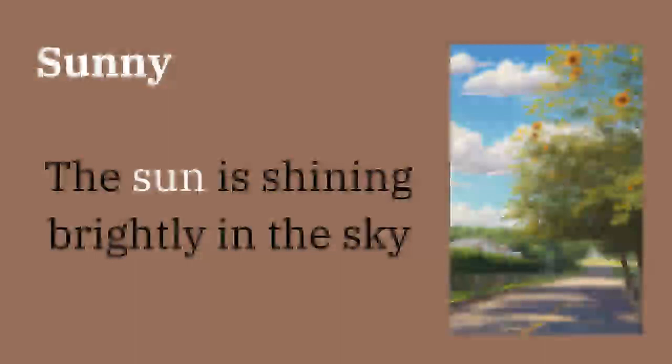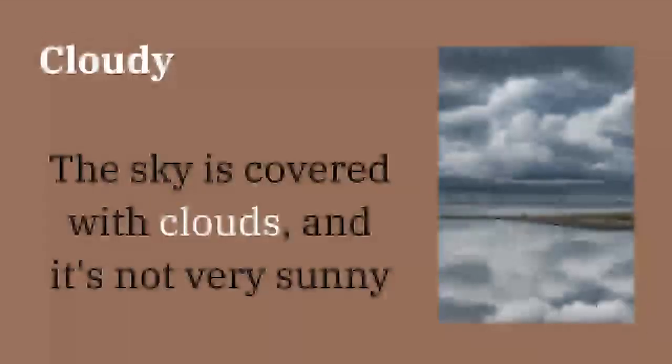So let's look at the second type, which is cloudy. Cloudy. The word cloudy comes from cloud, when there are a lot of clouds on the sky, and so in this case we call it cloudy. So what does that mean? It means that the sky is covered with clouds, and so it is not very sunny. Why? Because of the clouds. When we have a lot of clouds, we don't have sun. Alright? So this is the meaning of cloudy weather.